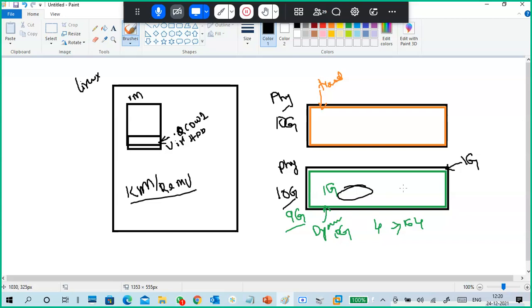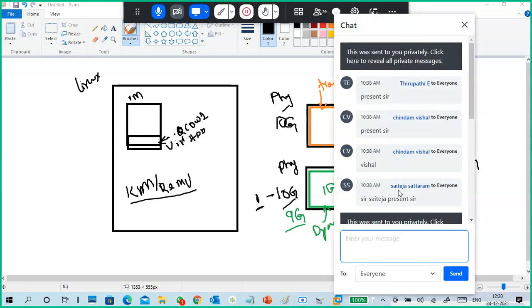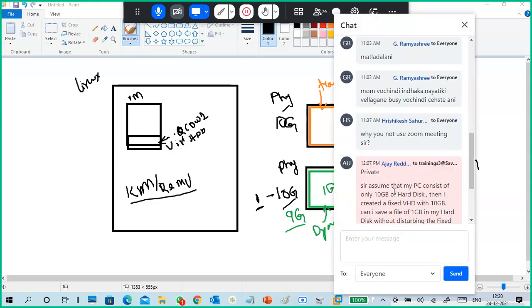No interaction. But space is space only. If you put 1 GB in your physical 10 GB, you can put it, and then it will occupy 1 GB. That's it.